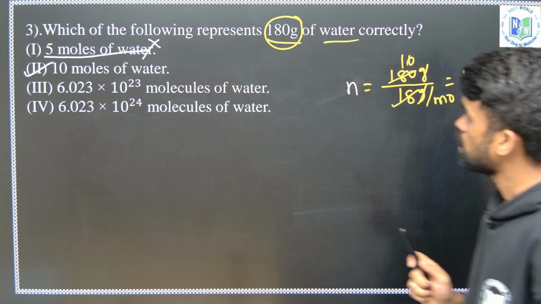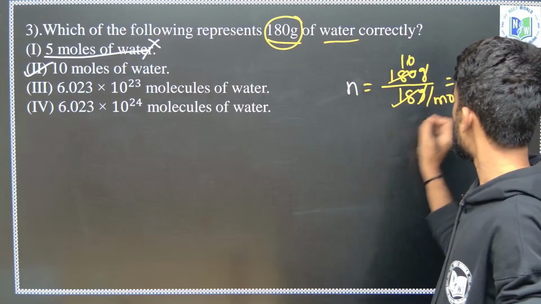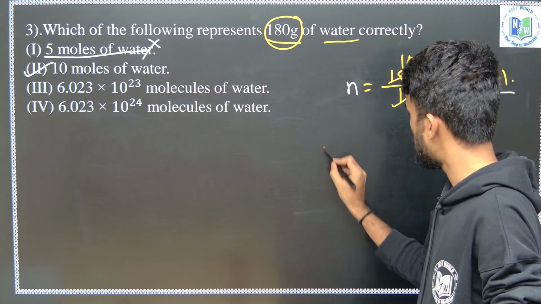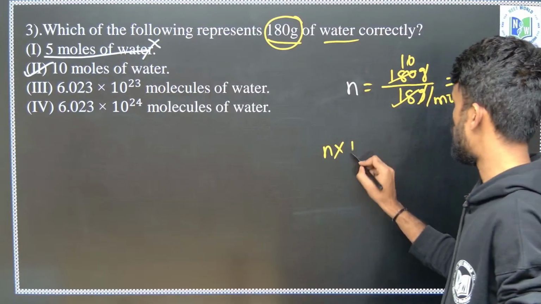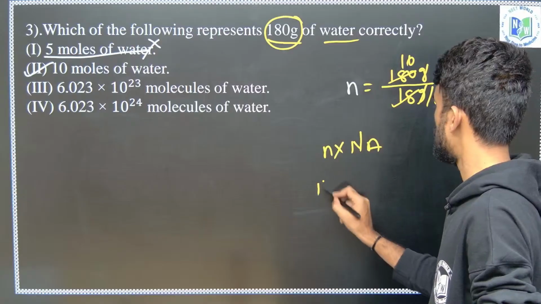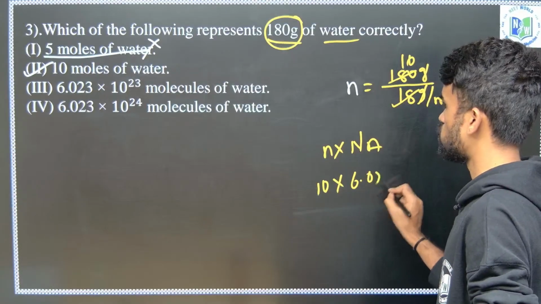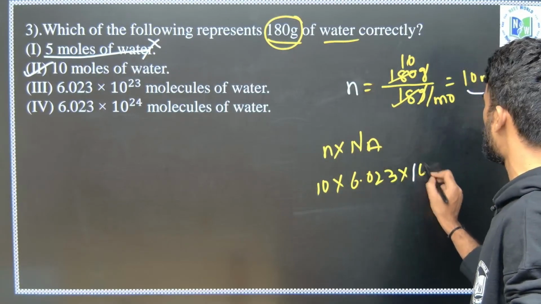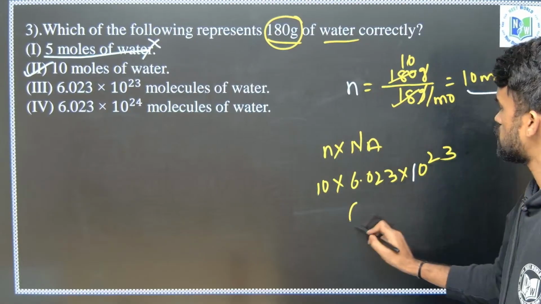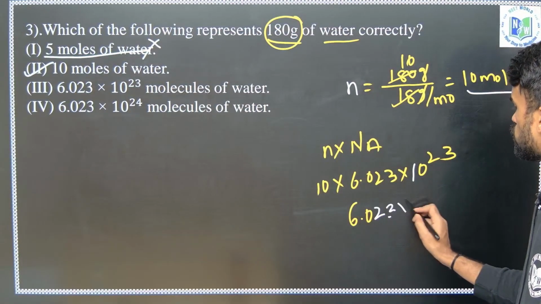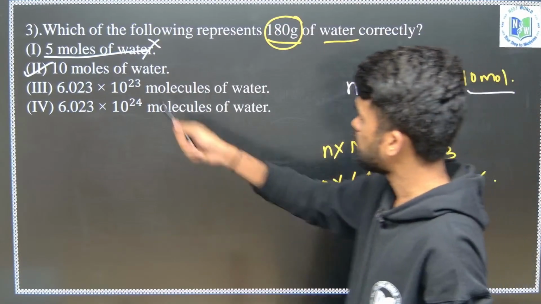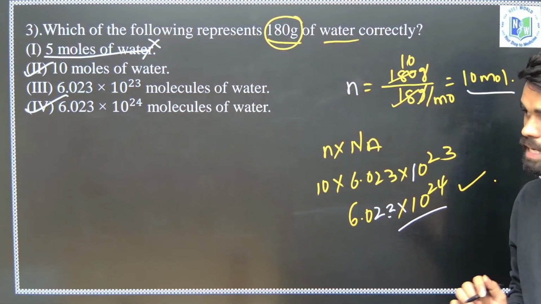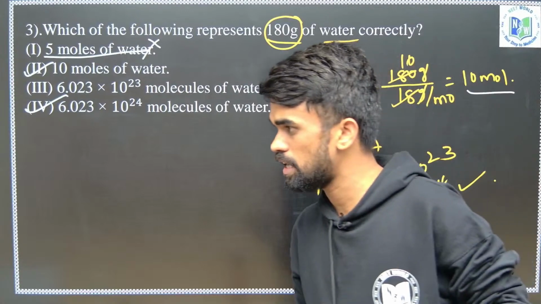And we can also express this number of moles as this many Na, multiplying the number of moles with Avogadro number. So how much will we get? 10 into Avogadro number, 6.023 into 10 power 23, we will get 6.023 into 10 power 24, which is also correct. So both option 2 and option 4 are correct for this particular question. Hope it is clear how we are solving this kind of question, right?